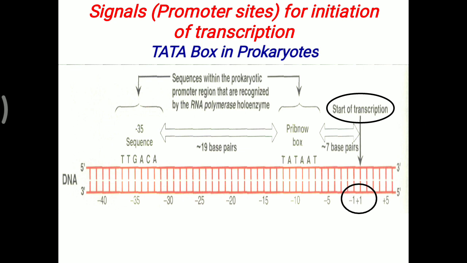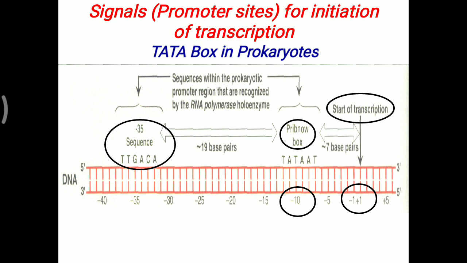Where transcription starts is the +1 sign, and above that, at the -10 position, is the Pribnow box. Over this Pribnow box, the TATAAT sequence is present in prokaryotes. Further, at the -35 position, there is a particular sequence, TTGACA. These two are considered the promoter site for the starting of transcription in prokaryotes.